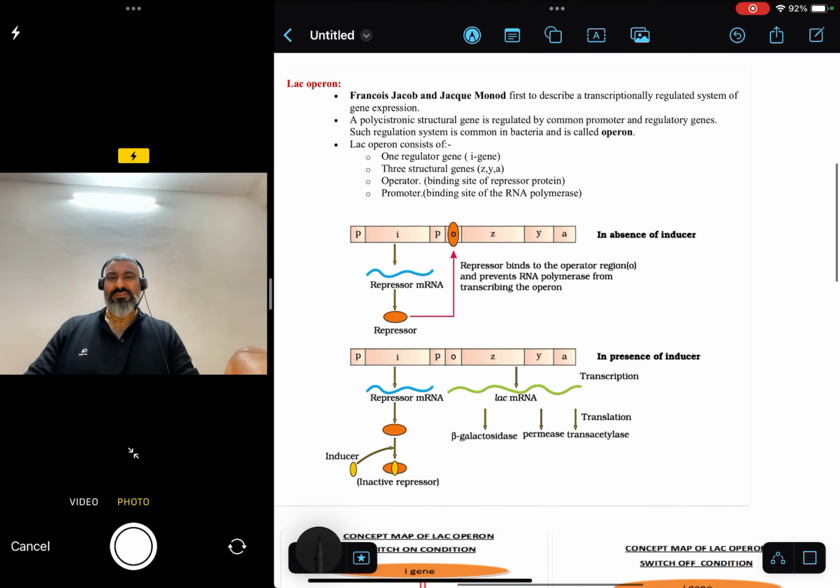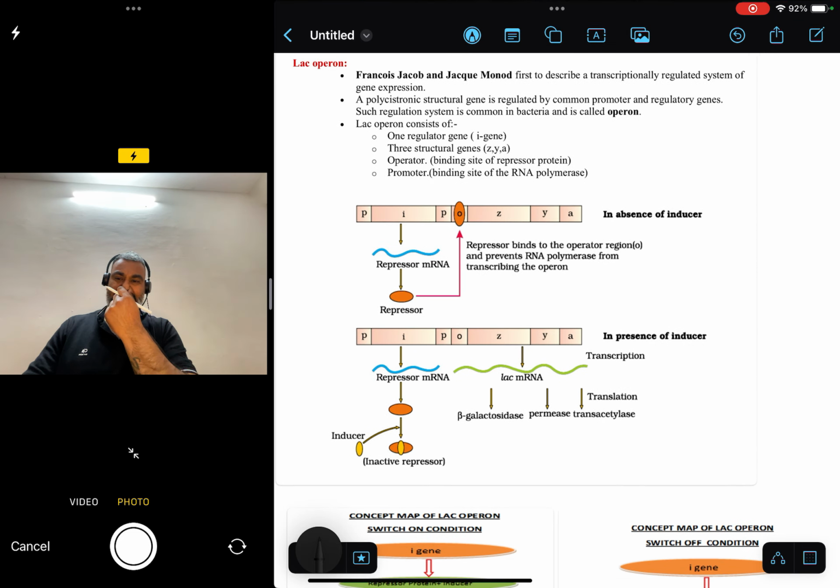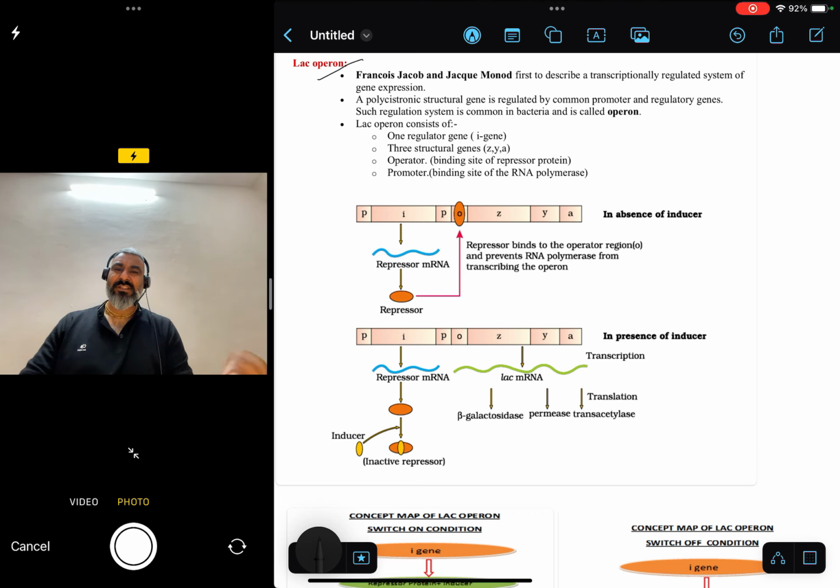In prokaryotes, regulation happens at the transcription level, and this was described by François Jacob and Jacques Monod. Simply, they are known for the Jacob and Monod experiment, where they described the lac operon system in bacteria.